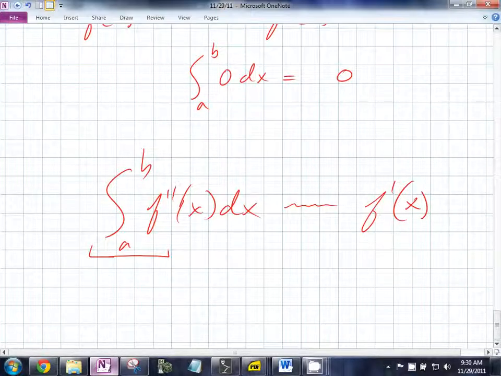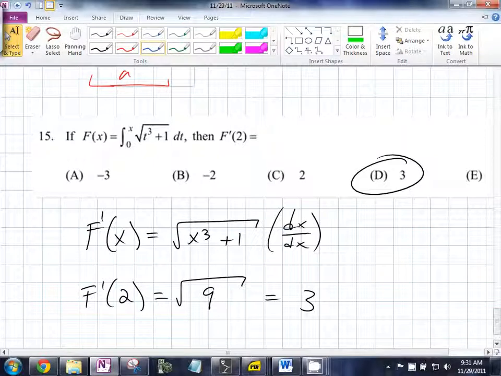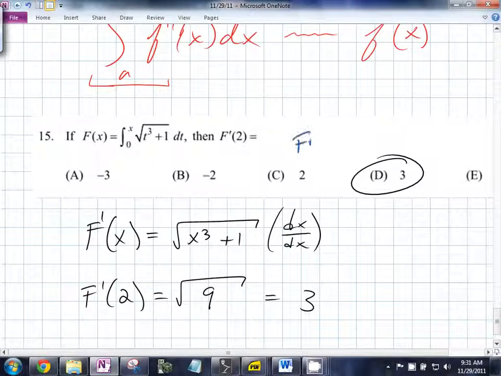Absolutely. What was the key for this one? FTC. The only thing that makes it more complicated is to call it a capital F to begin with. Doesn't change anything. Okay, let's move on.